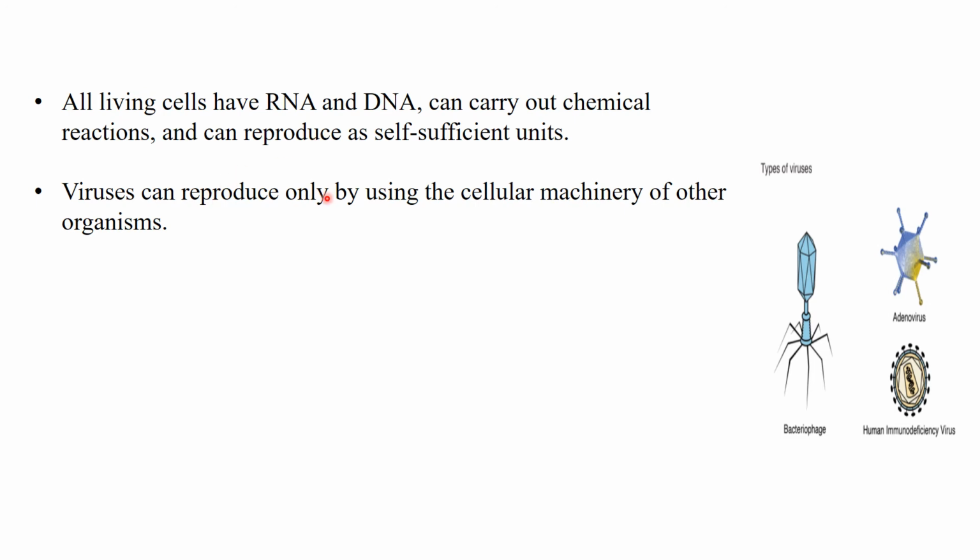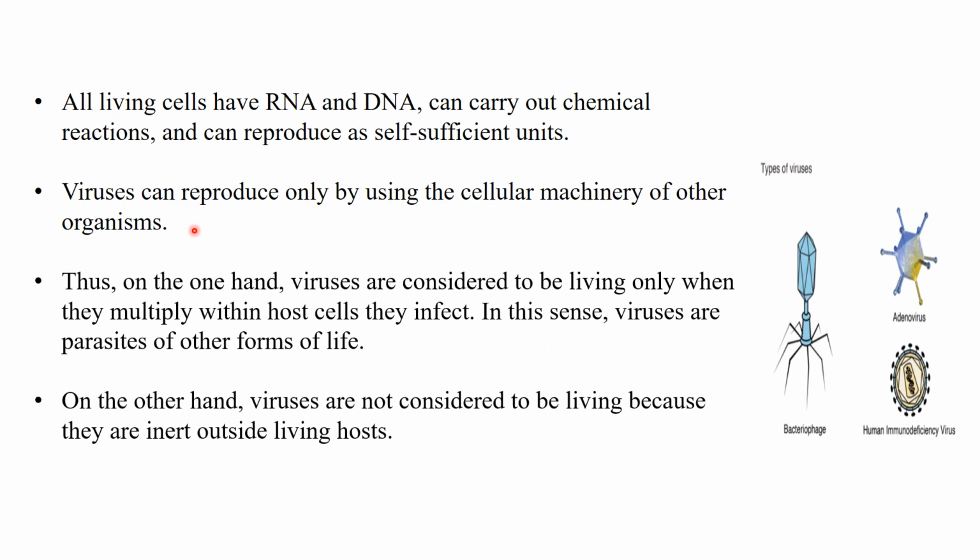Viruses can reproduce only by using the cellular machinery of the host organisms. जितने भी components हैं, राइबोसोम्स हैं, साइटोप्लाज्म हैं और एंजाइम्स हैं, वो ज़्यादातर होस्ट ऑर्गेनिज्म के यूज होते हैं वायरस की मल्टीप्लिकेशन के दौरान. Thus, on one hand, viruses are considered to be living only when they multiply within the host cells. They infect. In this sense, viruses are parasites of other forms of life. जब वायरस लिविंग सेल्स में मल्टीप्लाई कर रहे होंगे तो उस वक्त हम वायरसेस को लिविंग कंसिडर करेंगे.